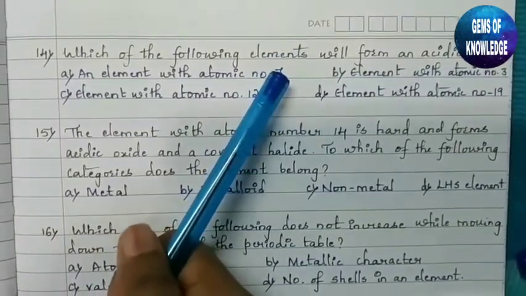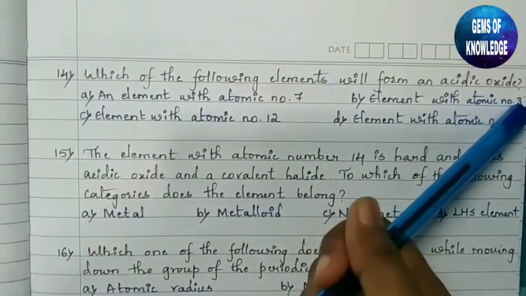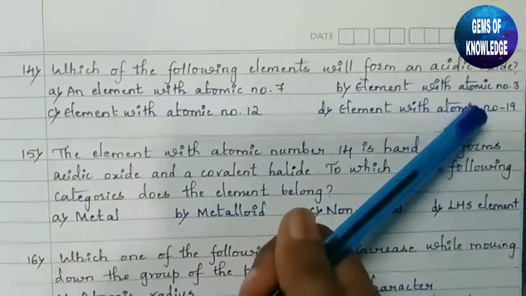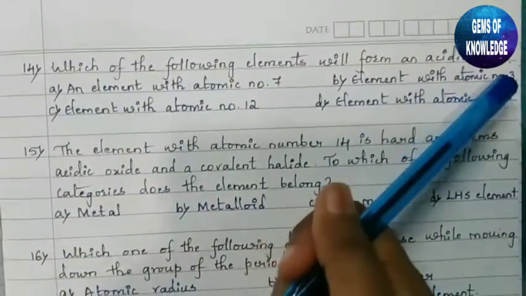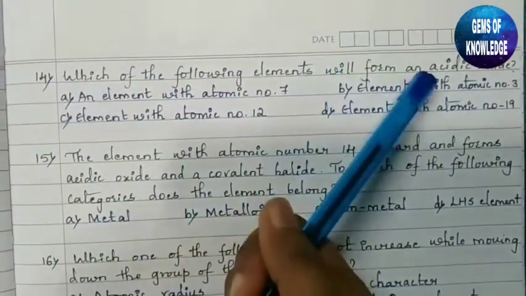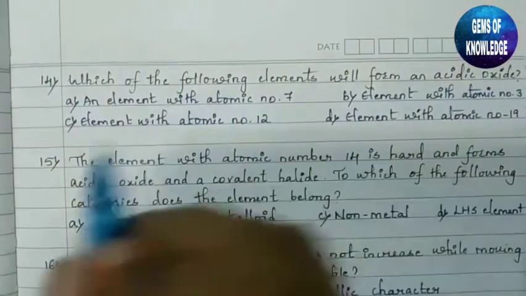Nitrogen is a non-metal. Whereas among these, atomic number 3 is lithium, 12 is magnesium, and 19 is potassium. So all these three are metals. So which one will form an acidic oxide? It is atomic number 7, nitrogen, because it is a non-metal.